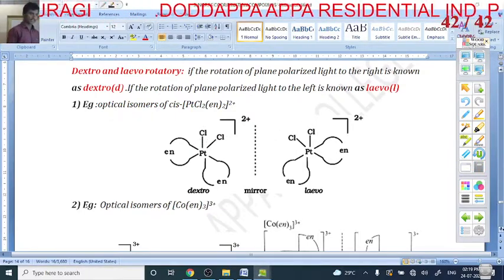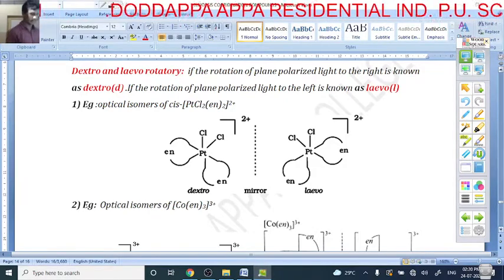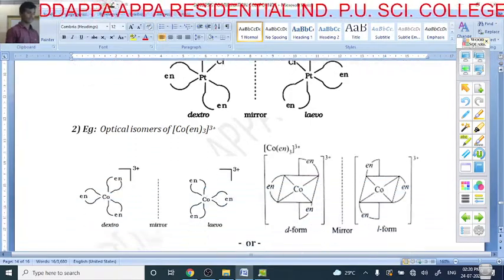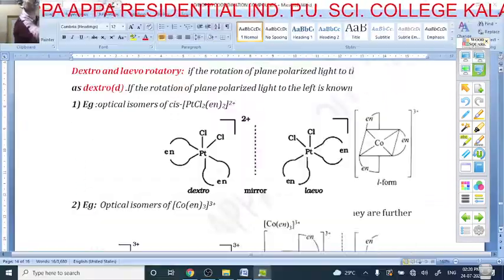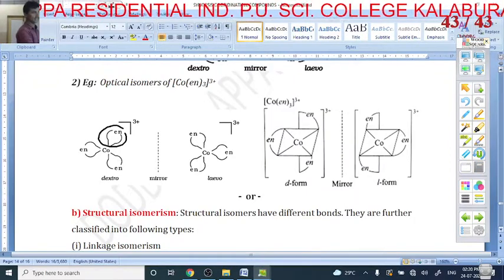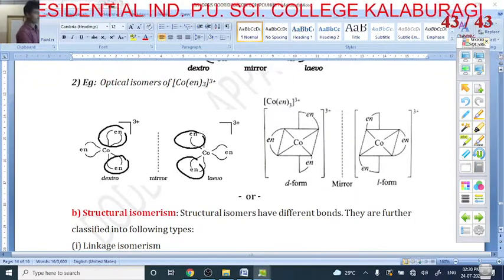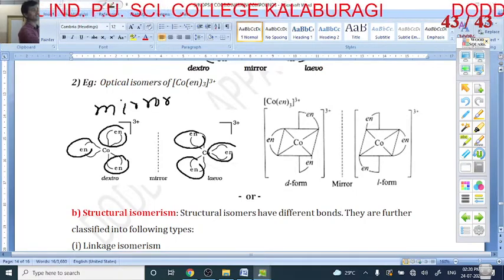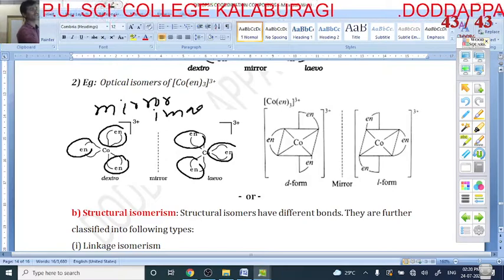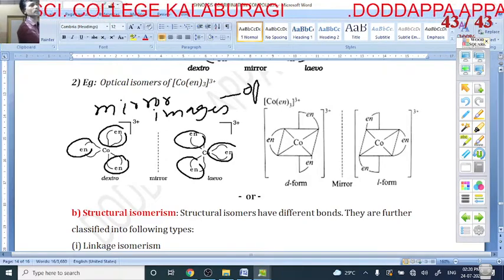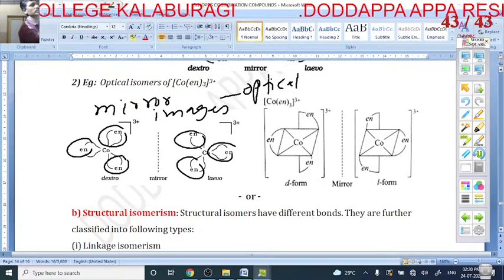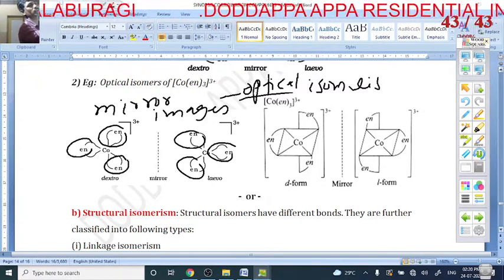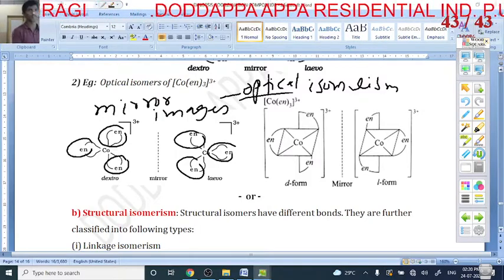Okay, my dear students, the next example is same. They are the mirror images of each other. Here is en, here is en, here is en. They are mirror images. If they are mirror images, it shows optical isomerism. Okay, my dear students.